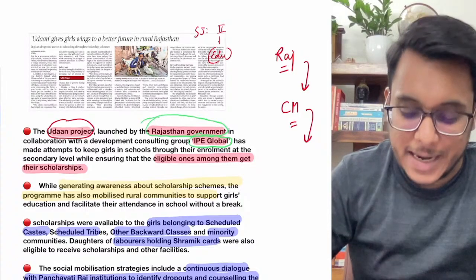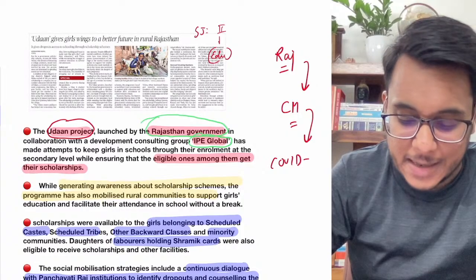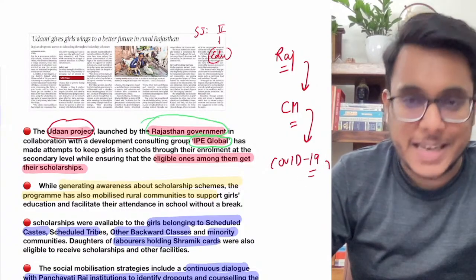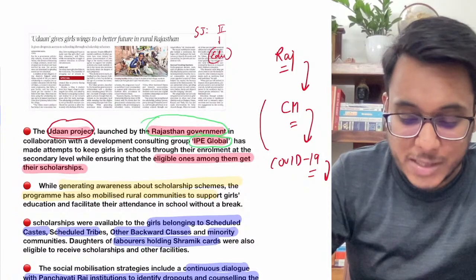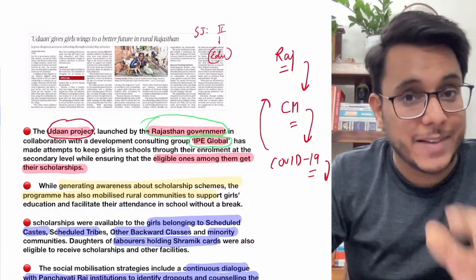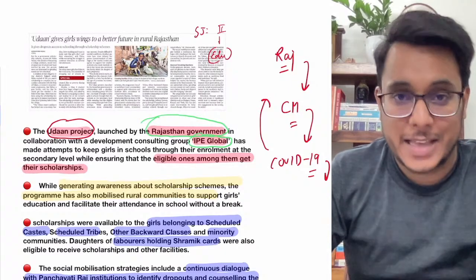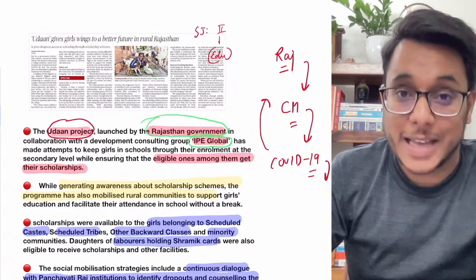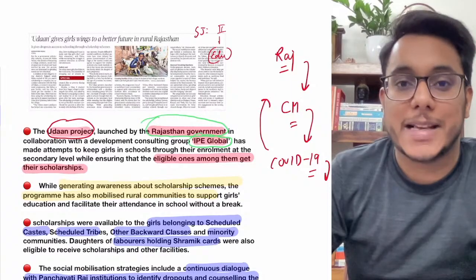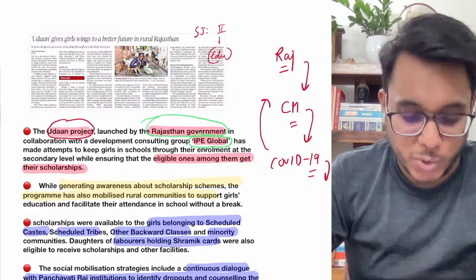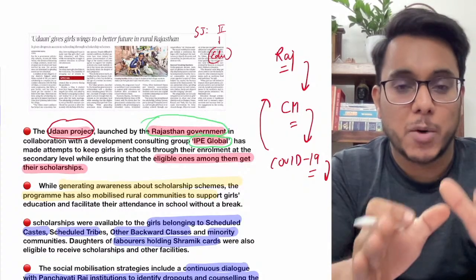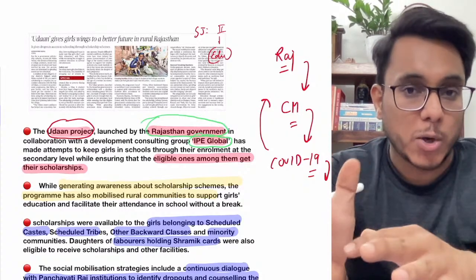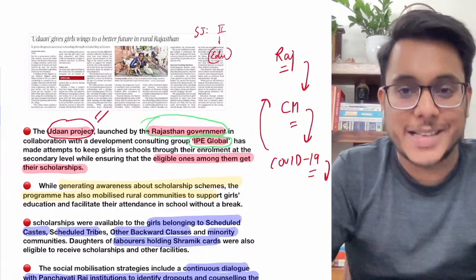Moreover, presently in the times of COVID-19, a large number of families have seen their incomes dip substantially, and because of that they cannot send their children to school, and when children have to be stopped from going to school, the girl is the first child who takes the toll. So the girls are not being sent to school. Okay, so in order to overcome two types of problems, number one the attitudinal problem, and number two the economic problem, the UDAN project is emphasizing.